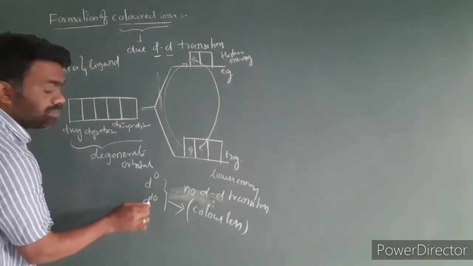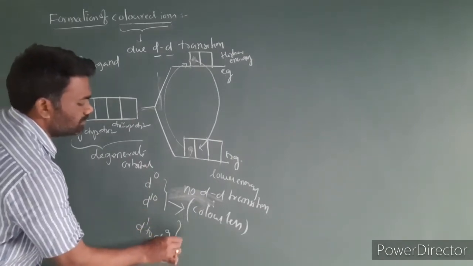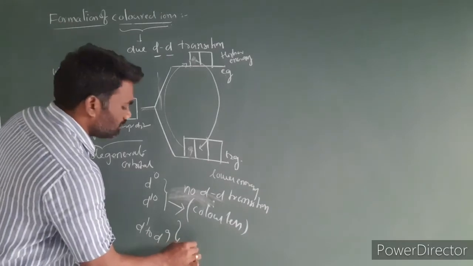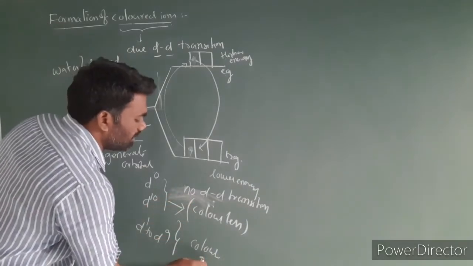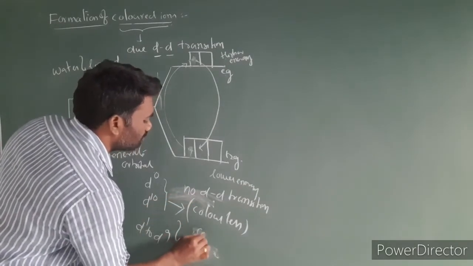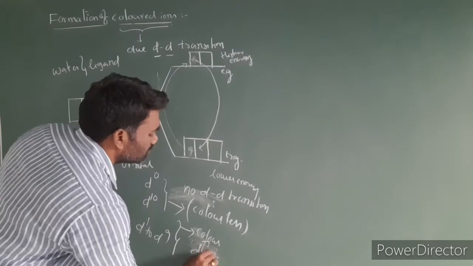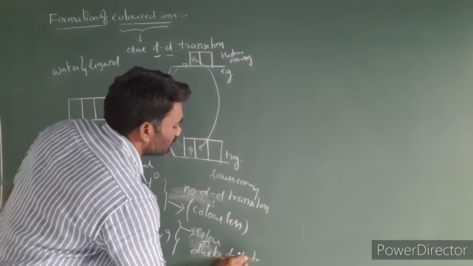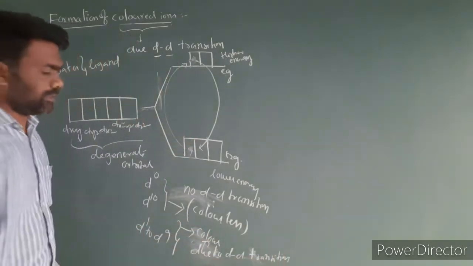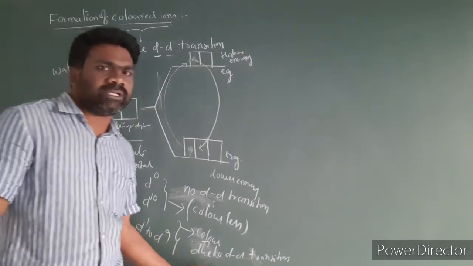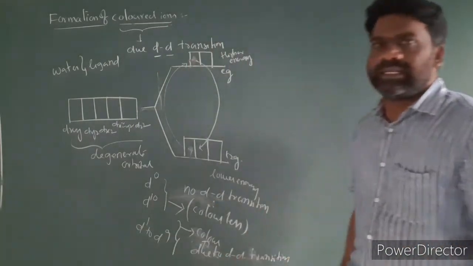Between D0 and D10 we have the D1 to D9 configurations. D1 to D9 configurations are colored, they exhibit color due to d-d transition. D0 and D10 configurations are colorless due to lack of d-d transition.